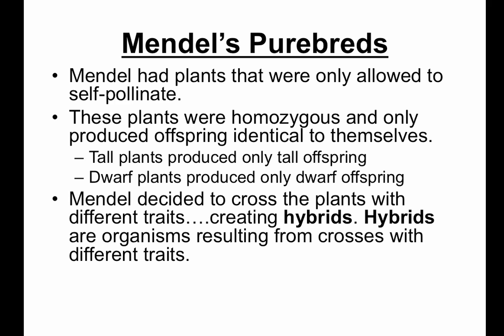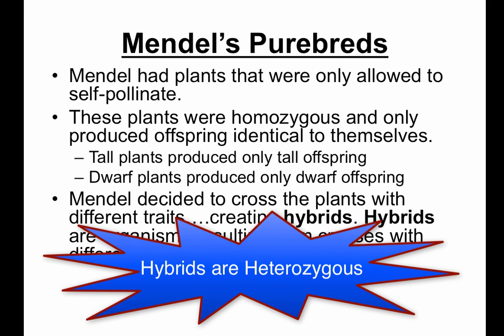This creates a hybrid. Write the definition for hybrid on your vocabulary sheet. Hybrids are organisms resulting from the crosses with different traits. You could relate a genetic hybrid to a hybrid car that runs on both electricity and gas, or like hybrids in the Vampire Diaries, where a hybrid is considered half vampire, half werewolf.